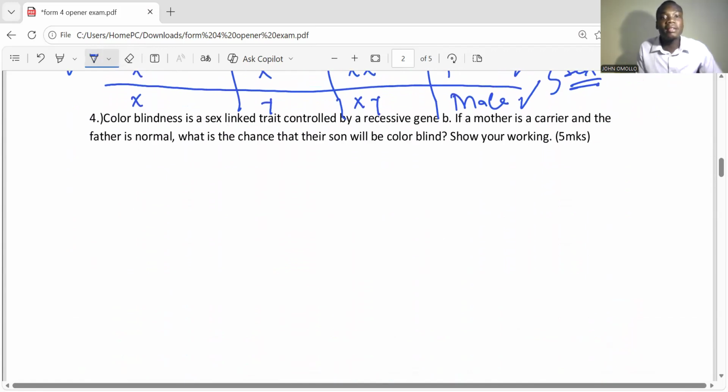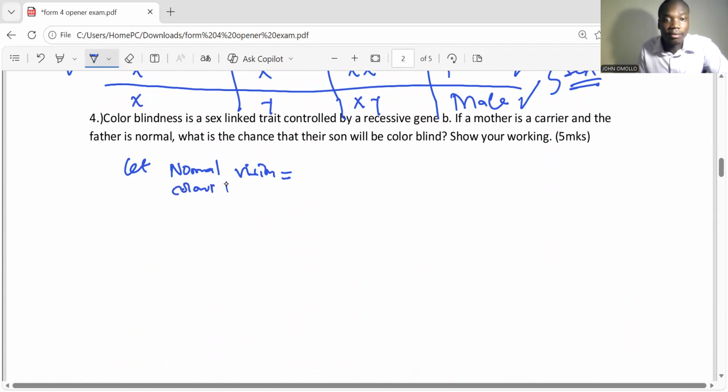Number 4: Color blindness is a sex-linked trait controlled by a recessive gene b. If a mother is a carrier and the father is normal, we need to underline mother being a carrier and father being normal.